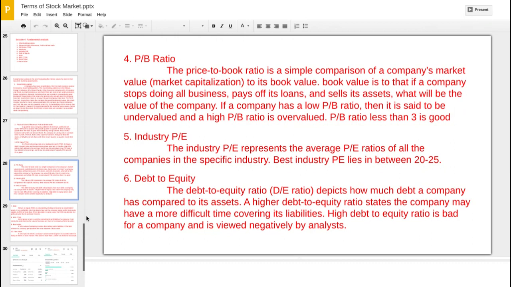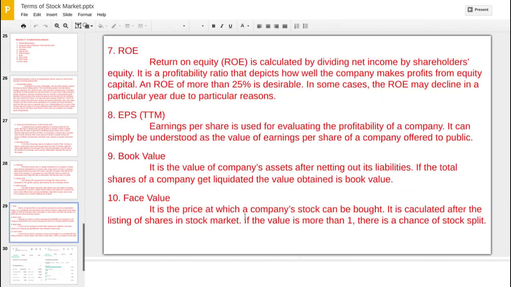A higher debt to equity ratio states that the company may have a very difficult time covering its liability, because the company has to clear that debt also, pay up that debt. So a high debt to equity ratio is bad for a company. Now coming to our next one, ROE, that is return on equity. Return on equity means how much return a company gets quarter to quarter per equity per share. If it is more than 25%, then it is okay, it is actually desirable.